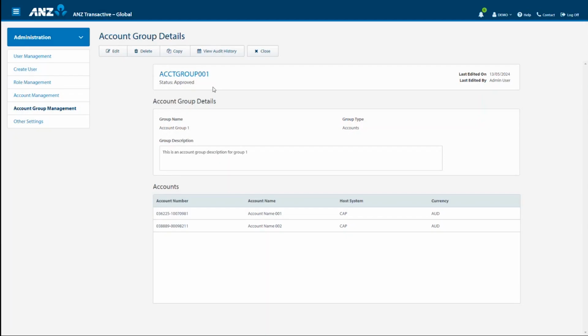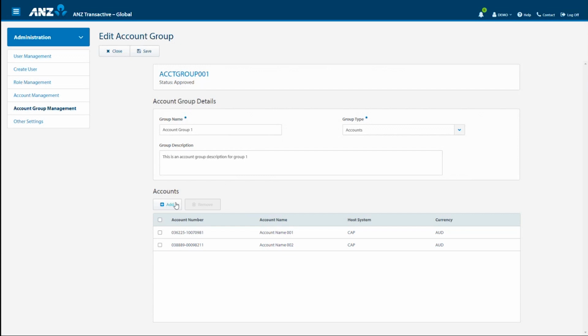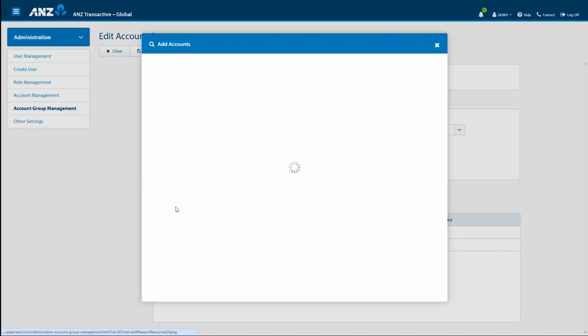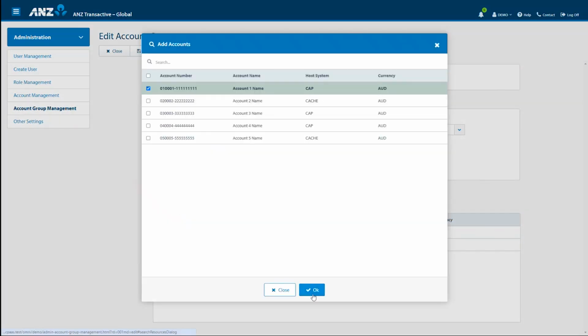Account groups are assigned a name and description, as you can see here, and we can also add or remove accounts as required. Select Save, and again, this will require approval based on your administration model.